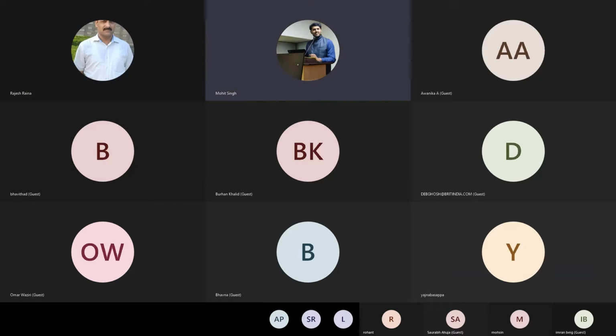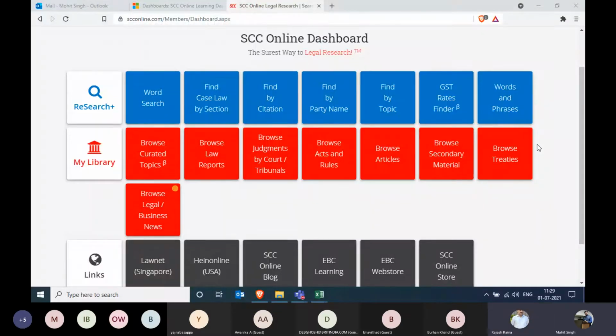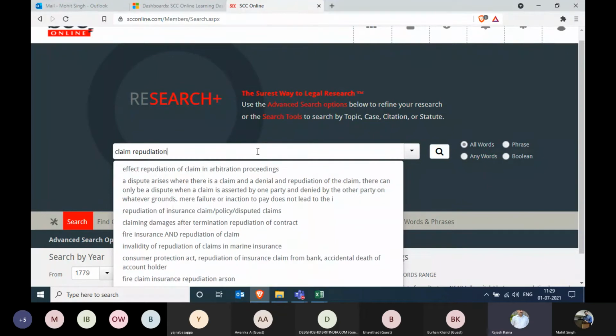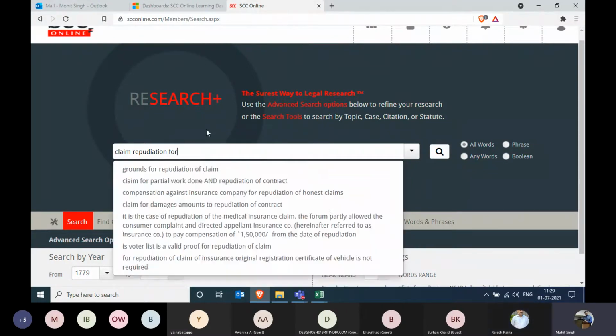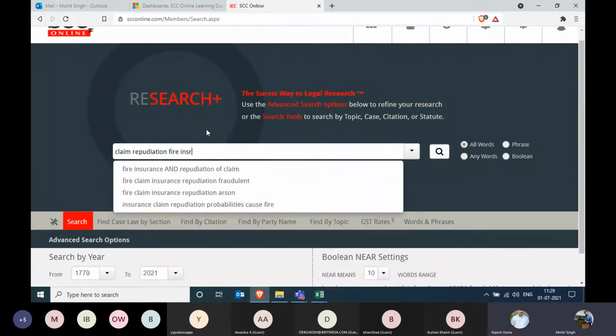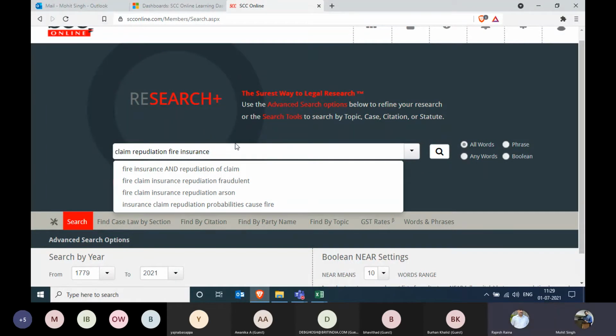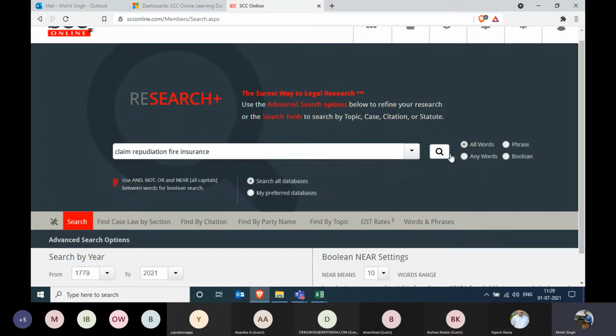There you go. We are back on the dashboard. Right. So you go to the word search, and in the word search you search for claim repudiation fire insurance without any inverted commas or anything. Okay. Claim repudiation and fire insurance. That's it. Yeah, that's it.